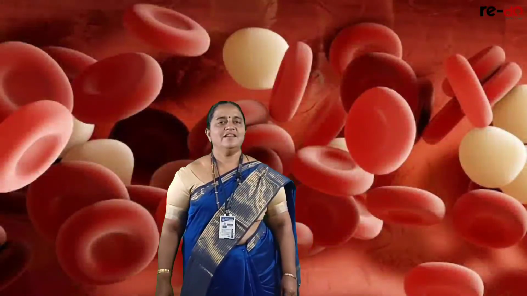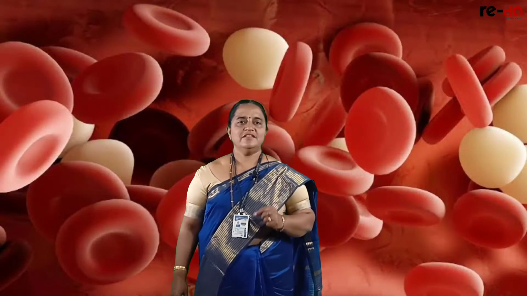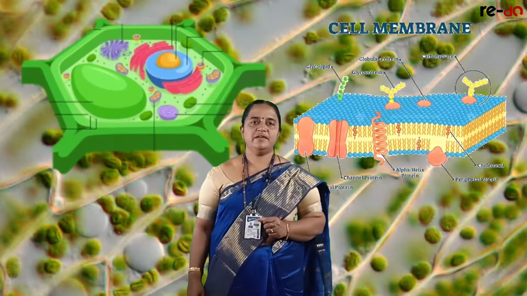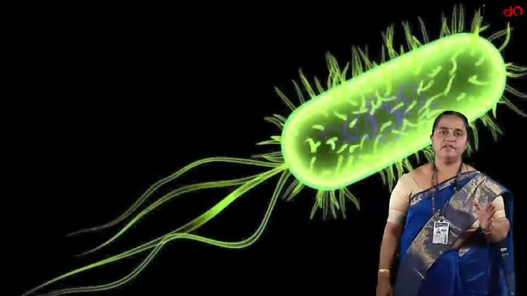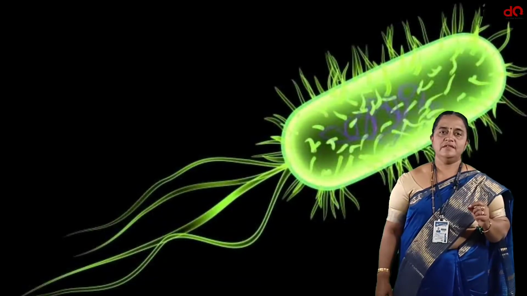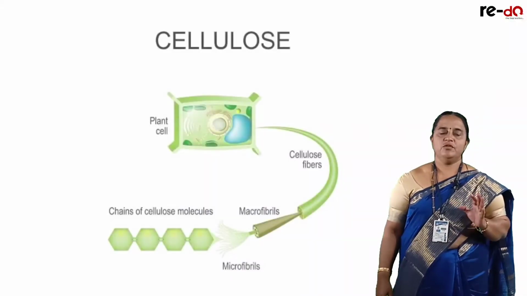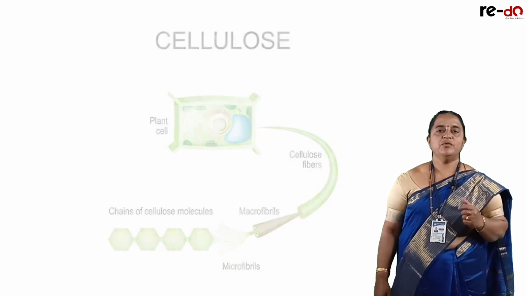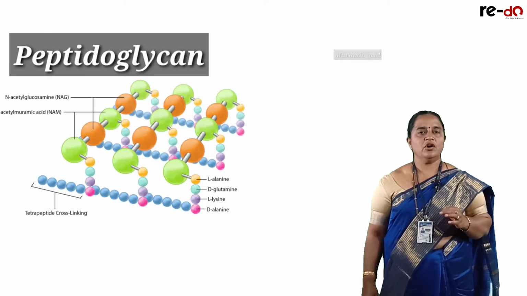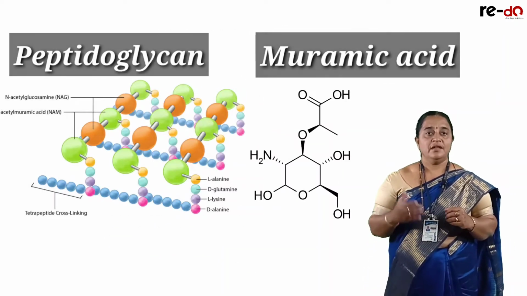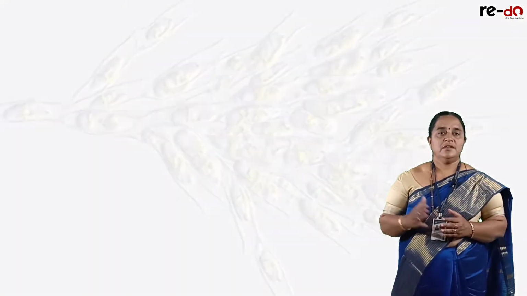Hello students. In today's session, let us discuss the structure of the cell wall followed by the cell membrane. Cell wall is found in monerans, but it is not made up of cellulose. It is composed of peptidoglycan or muramic acid. Then in protists, chrysophytes have a siliceous cell wall.